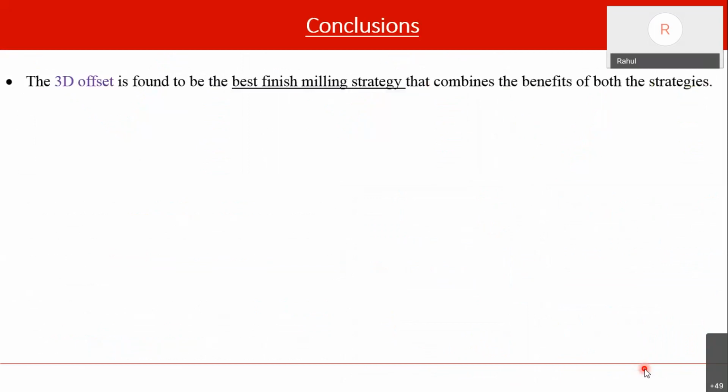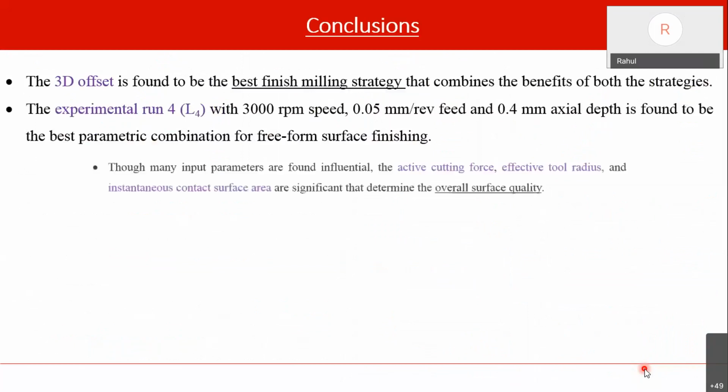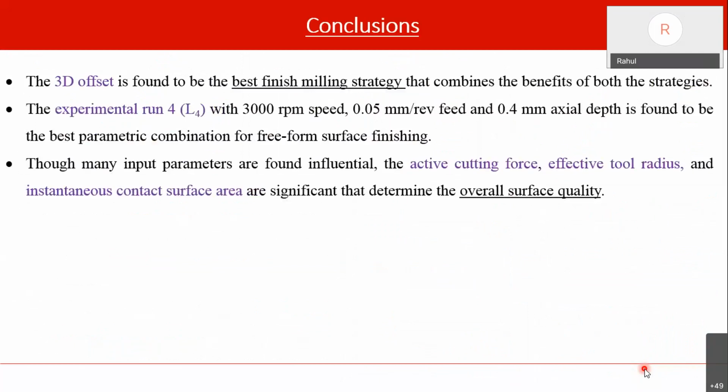These are some of the basic conclusions from our first objective. 3D offset is the best finishing strategy. Experimental run 4, with this speed, feed and depth, gives the best parameter combination. The main observation one should know is that, instead of the other input parameters, active cutting forces, effective tool radius and instantaneous contact surface area are significant in determining the overall surface quality.